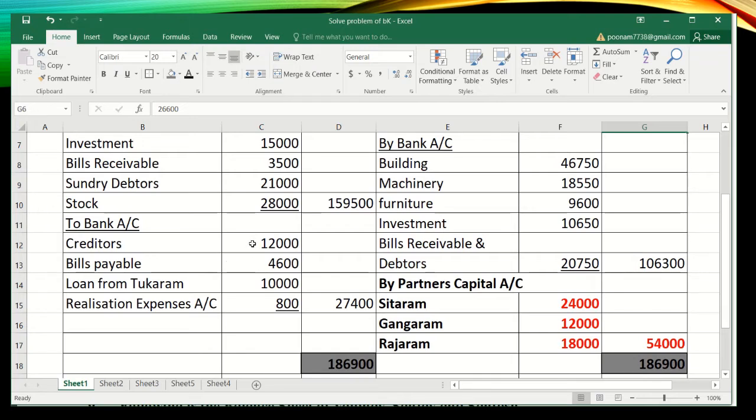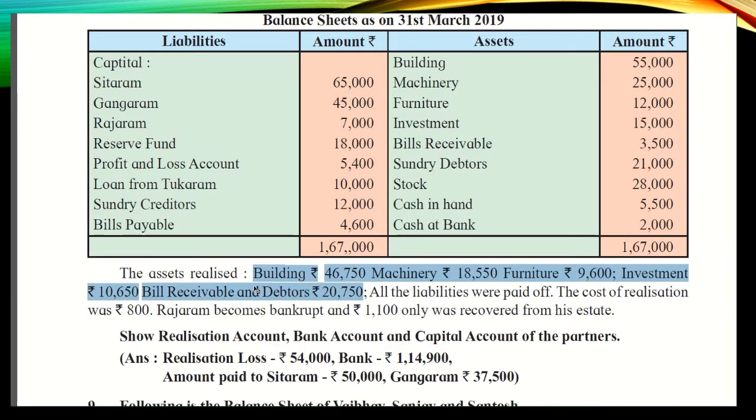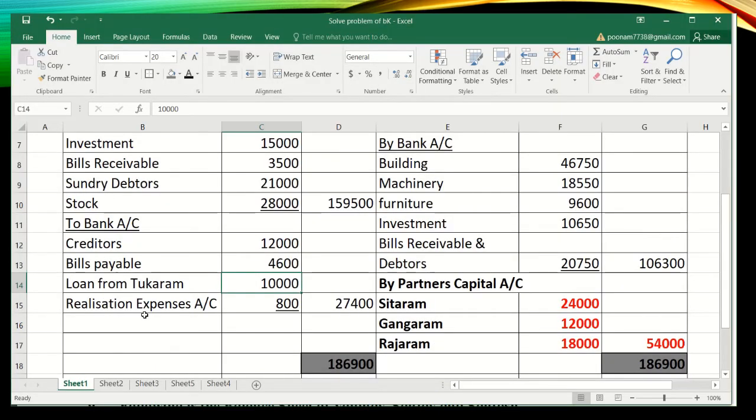No amount is given, so the book values will be written: 12,000, 4,600, 10,000, and also I have combined the cost of realization 800. The entry of the cost of realization is one and the same, which we write for the payment of liabilities. That's why here I have combined the realization expenses also, because the entry will be realization account debit to bank.